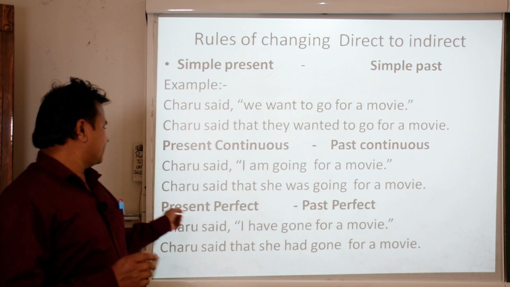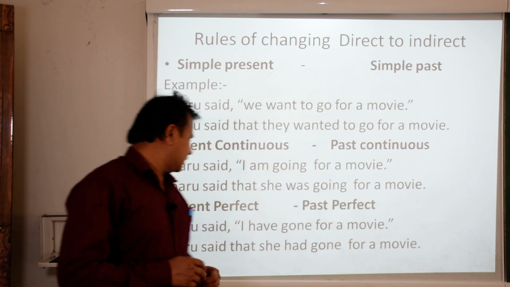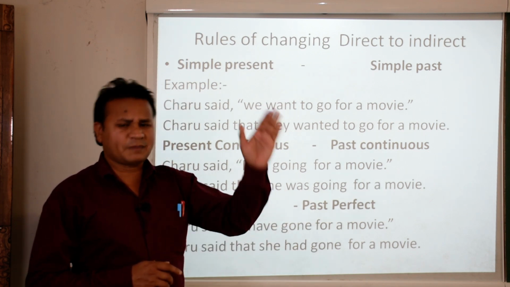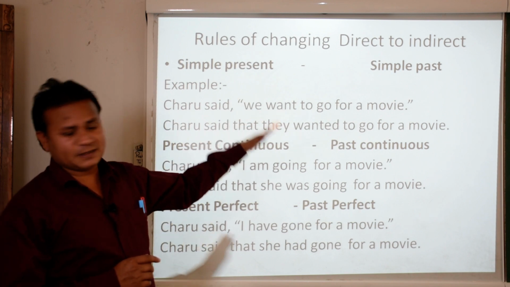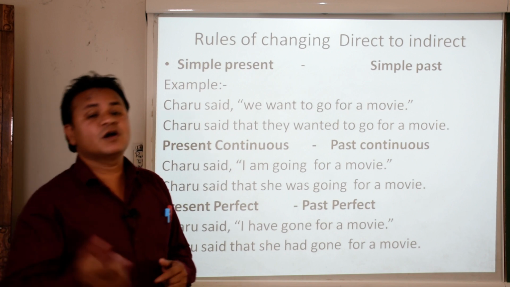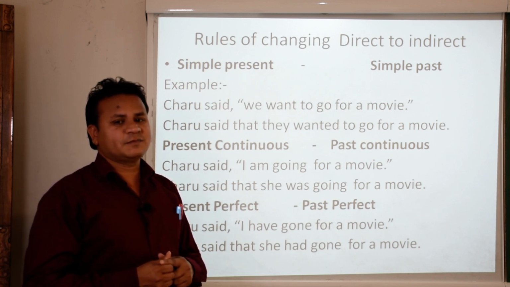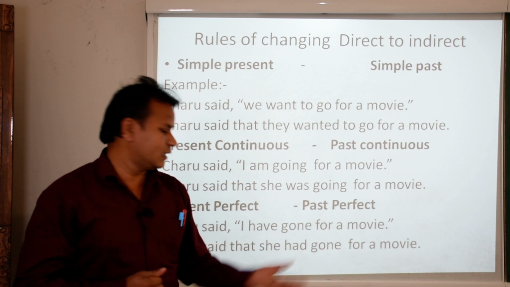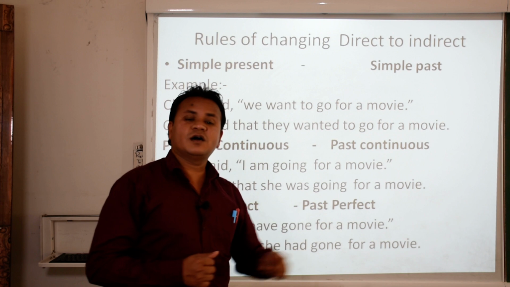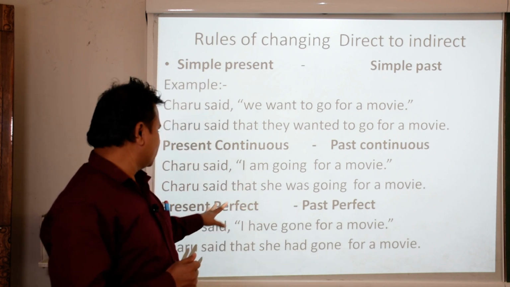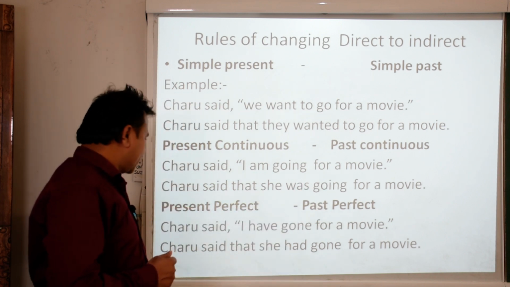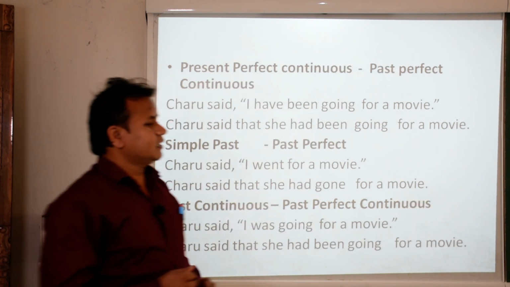Now we will discuss present perfect tense. Present perfect changes into past perfect. Present into past. How? The same example is there. Charu said, I have gone for a movie. That means have will change into had. Look at the sentence. Charu said that she had gone for a movie. As the rule says, present perfect changes into past perfect. The same way we are changing it. Now let us see the next rule.